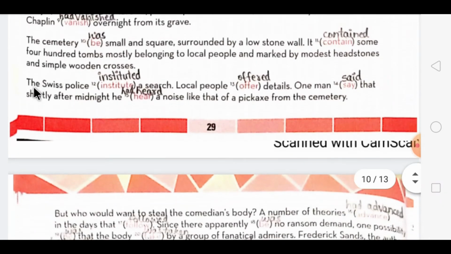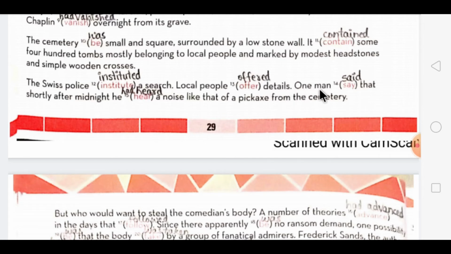Now, the next paragraph is: The Swiss police instituted a search. Now, this is a simple past tense form, V2 form of this verb. Then, local people offered details, means this action is continuing. It is an action which is continued, so we are using simple past tense form of that verb. And in this, no other action is told which has been completed prior to this.